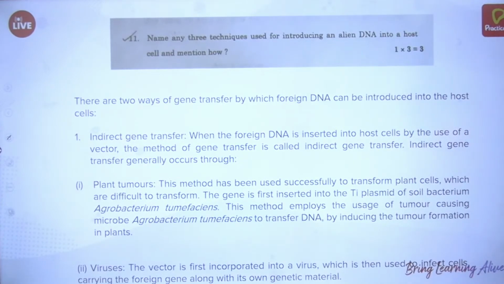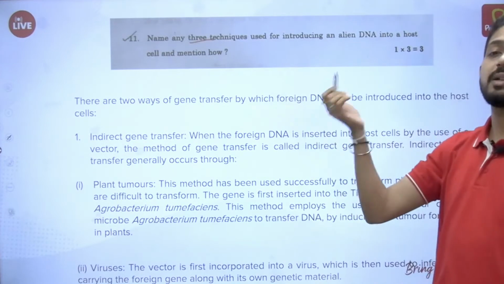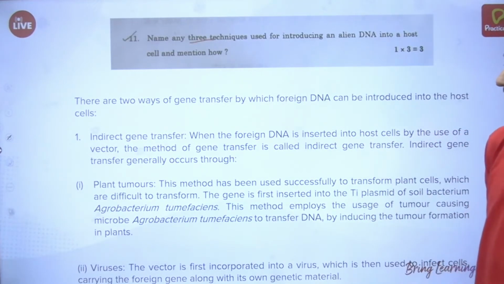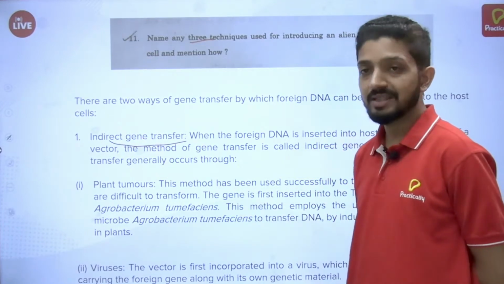Name any 3 techniques used for introducing an alien DNA into a host cell and mention how. So as the question says 3 techniques, so simple, one for each. And here are the 3 techniques. First is indirect gene transfer.